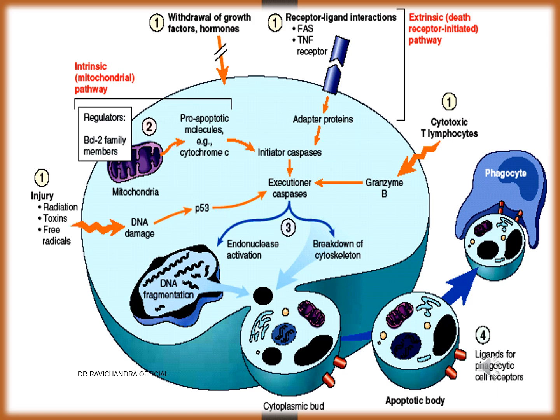The intrinsic pathway, or mitochondrial pathway, and the extrinsic pathway, or death domain pathway, come under the initiation phase, and in the execution phase there will be endonuclease activation, breakdown of cytoskeleton and P53 activation, resulting in formation of apoptotic bodies and later phagocytosis of the dead cells.